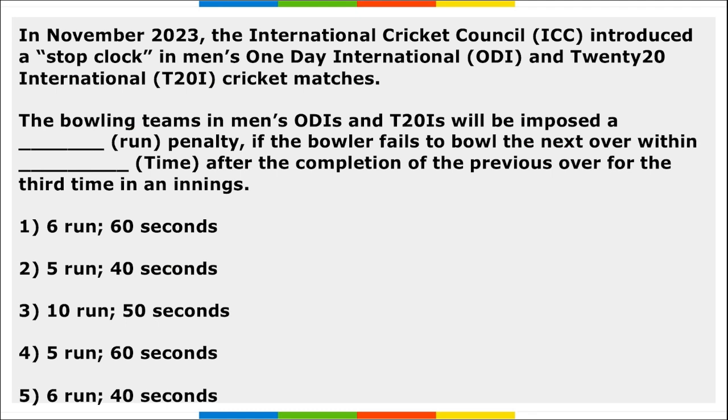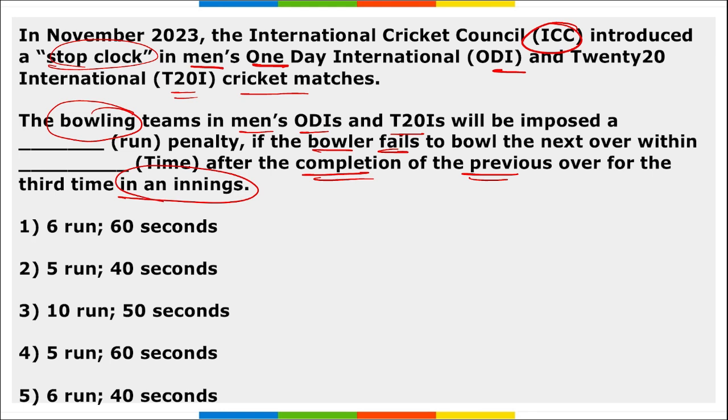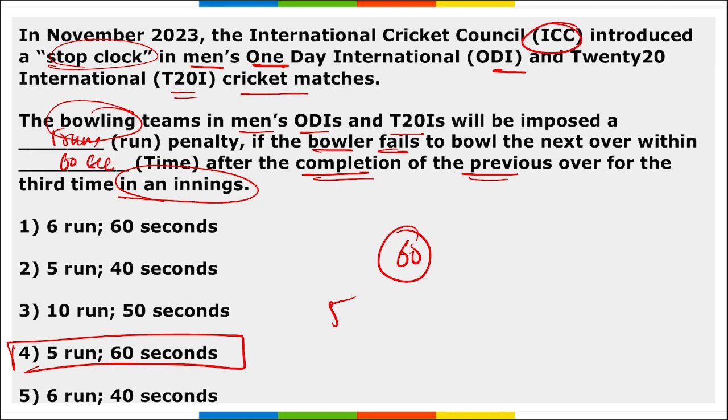Next, in November, the ICC introduced a stop clock in men's one-day international and T20 international cricket matches. Question asked is, the bowling team in men's ODI and T20 will be imposed how many runs penalty if the bowler fails to bowl within the next how many minutes after the completion of the previous over for the third time in an inning? That is, for the third time in an inning, if a bowler takes more than 60 seconds between the two overs, then the bowling team will be imposed a penalty of 5 runs. So 5 runs penalty will be imposed if the time delay is of more than 60 seconds for the third time. Right option here becomes option 4th.